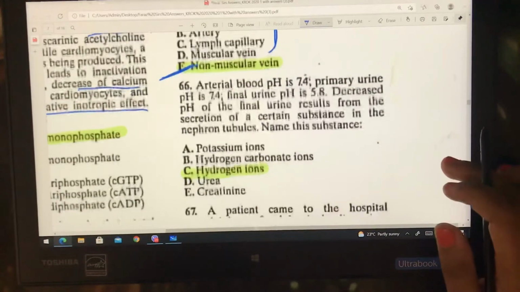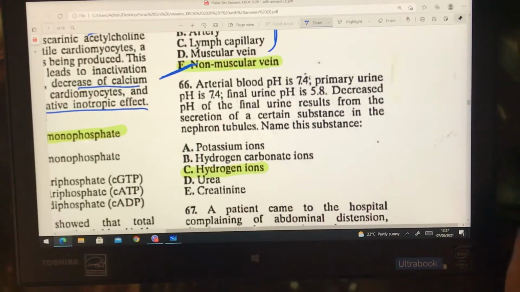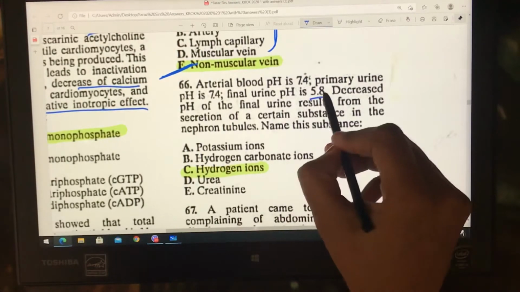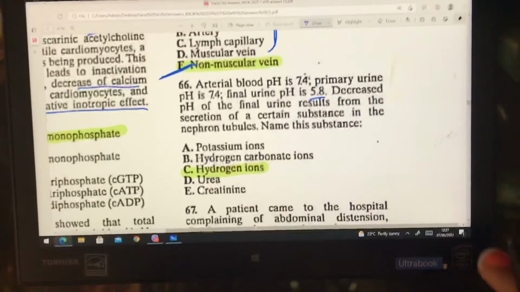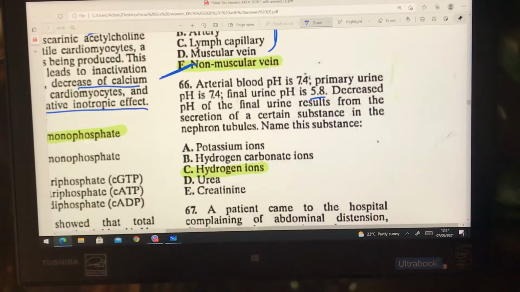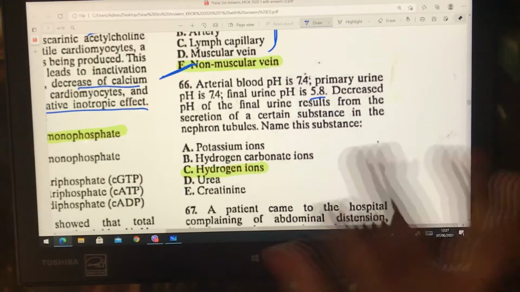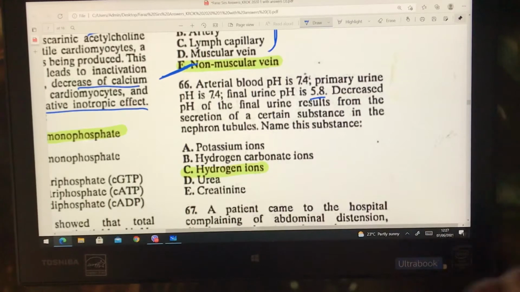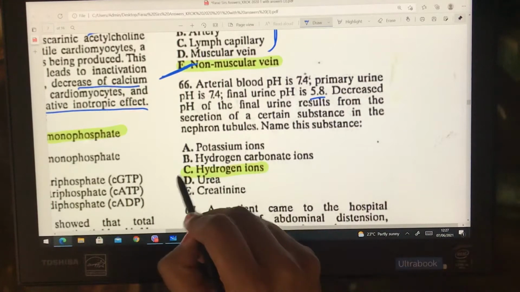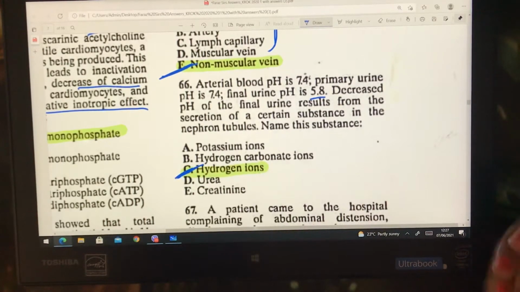Arterial blood pH is 7.4, primary urine is 7.4, final urine pH is 5.8. Decreased pH of the final urine results from a secretion of certain substance in a nephron tubule. Name these substances. Guys, in the distal tubule of the nephron, there is a combination of reabsorption of sodium, potassium and hydrogen. So the kidney maintains acid-base balance by absorption of sodium and excretion of hydrogen and ammonia. So hydrogen ion will be excreted.